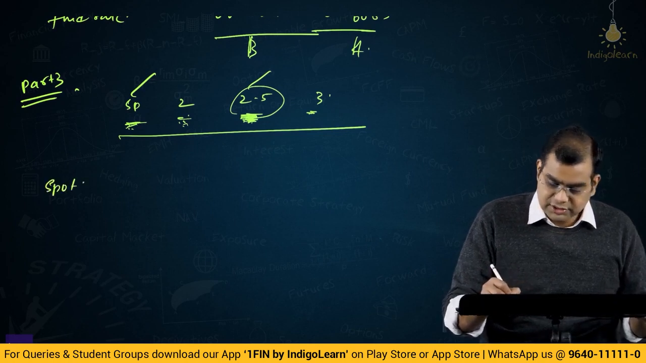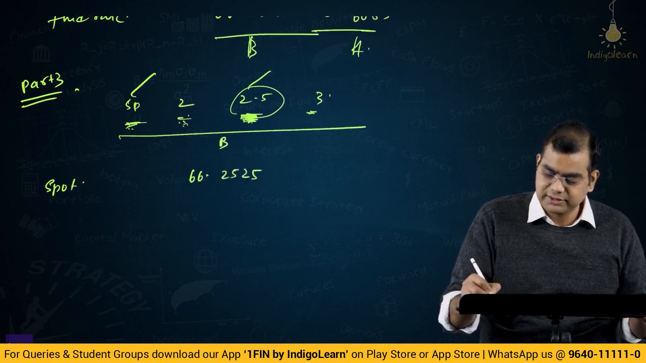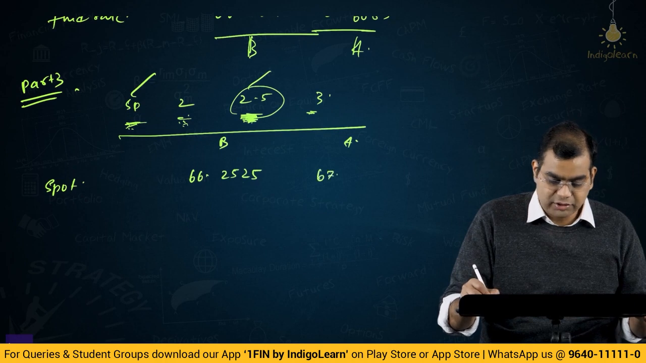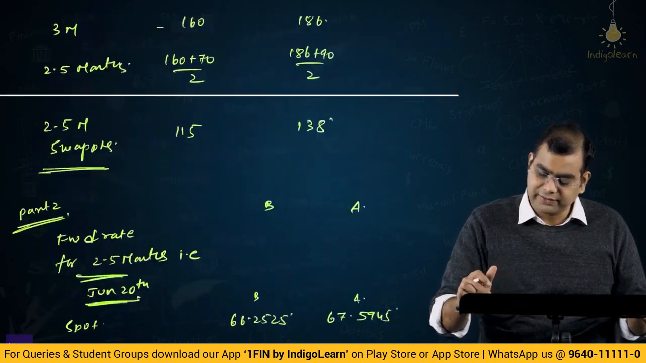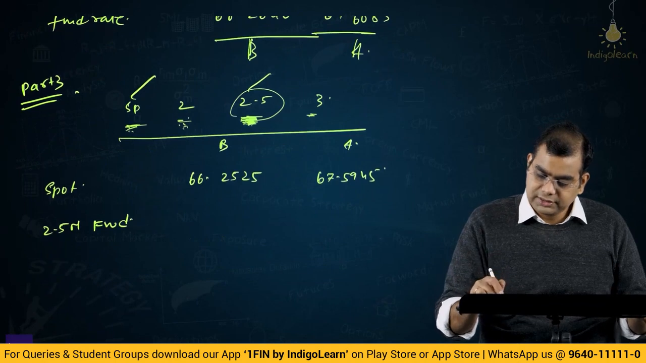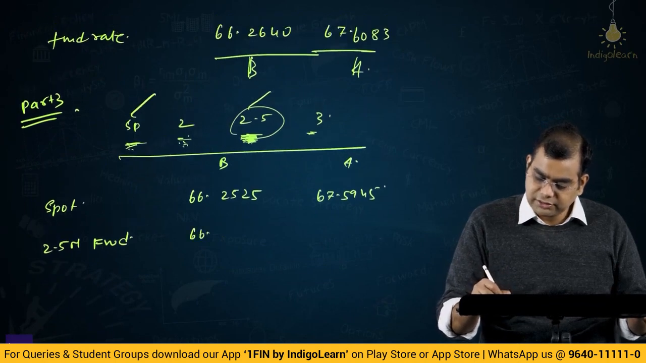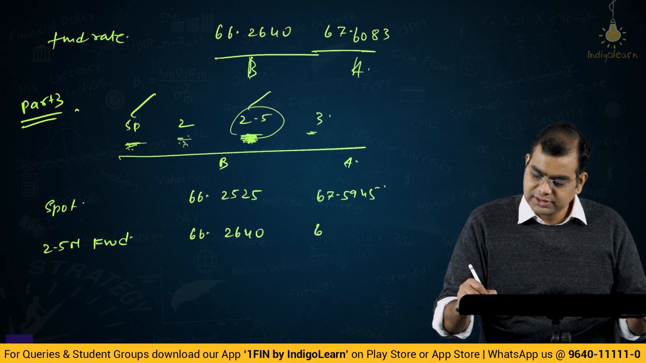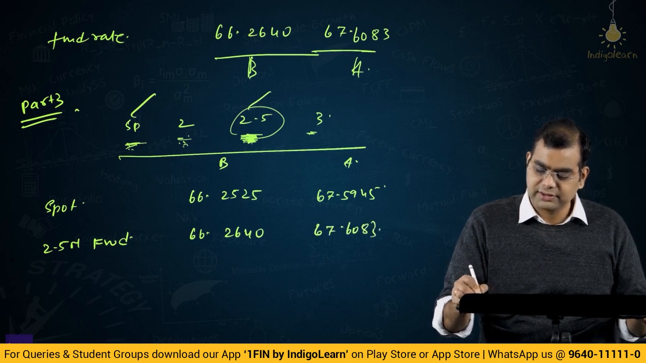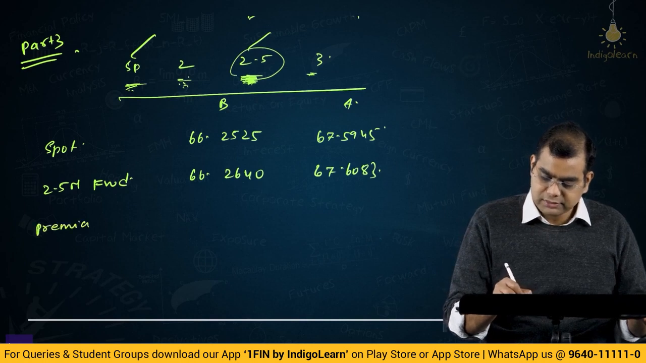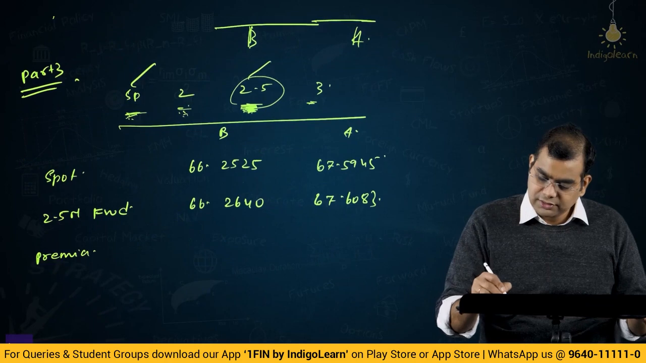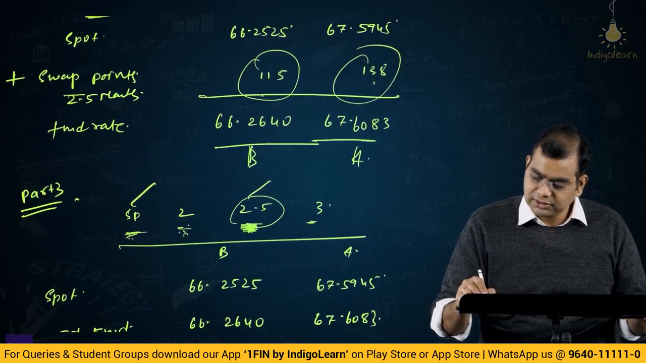Spot is 66.2525. This is bid, this is ask, 67.5945. And the 2.5 month forward, 2525, 5945, it's just cross checking the number. Then 66.2640 and 67.6083. Now the premia is how much? 115 and 138, right?